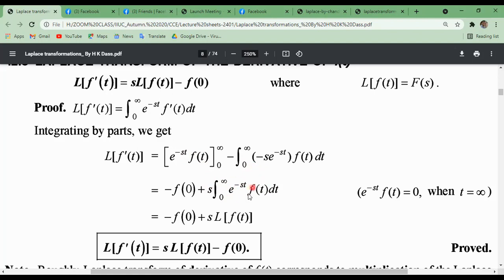Now according to the definition of Laplace transformation, this equals the Laplace transformation of f of t. So this can be written as minus f of 0 plus s into the Laplace transformation of f of t. Okay, remember this equals 0 when t tends to infinity. So this Laplace transformation of f dash t can be written as s into the Laplace transformation of f of t minus f of 0. So a very interesting theorem. We have to remember it.